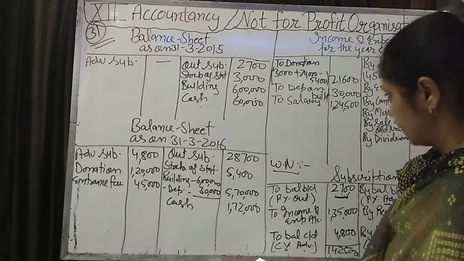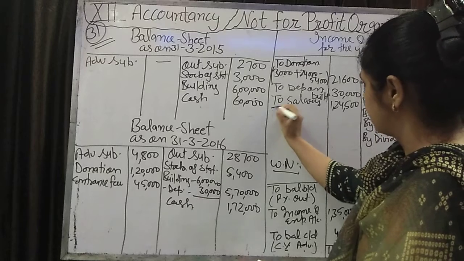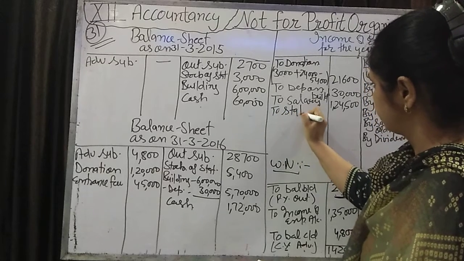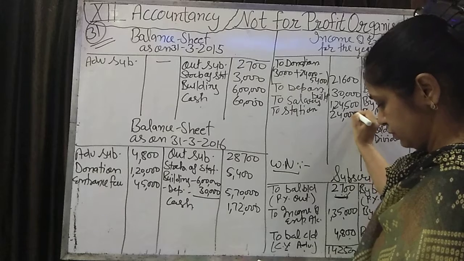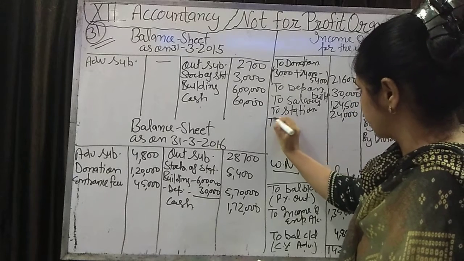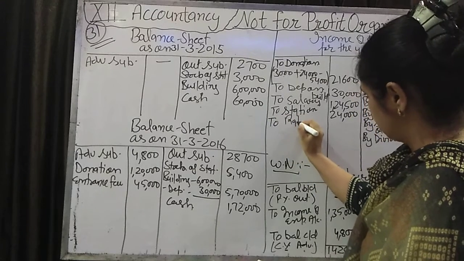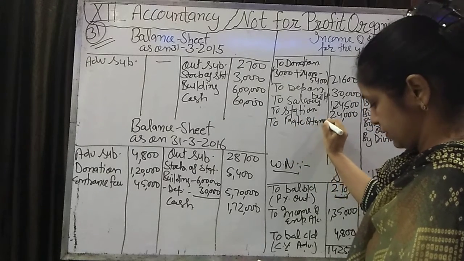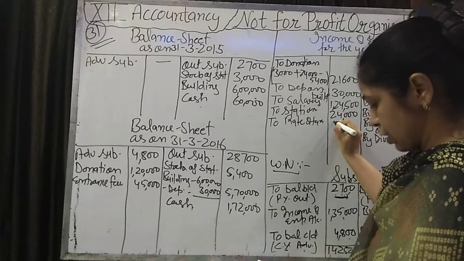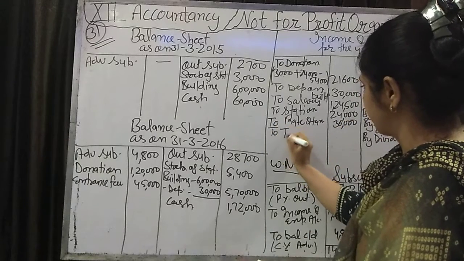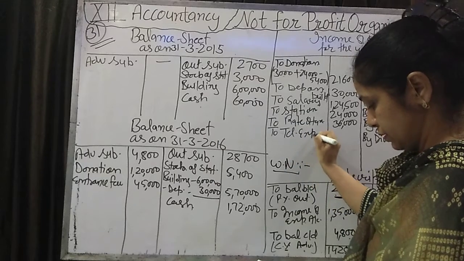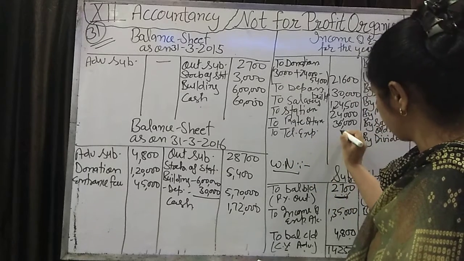Okay, salary we have written. To stationery, stationery is 24,000. Now rates and taxes, it's 36,000. Telephone expenses are 6,000.